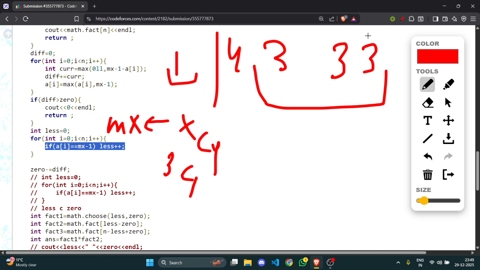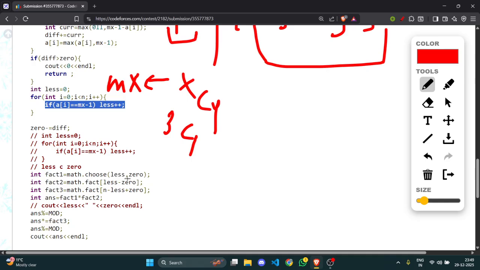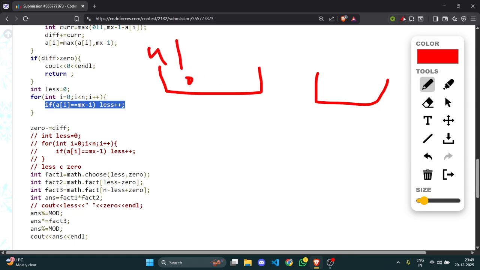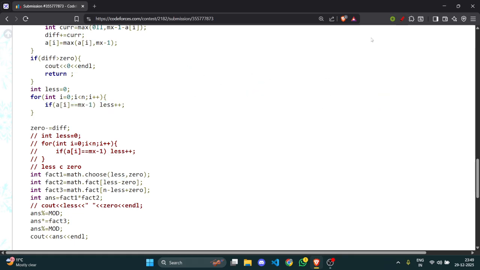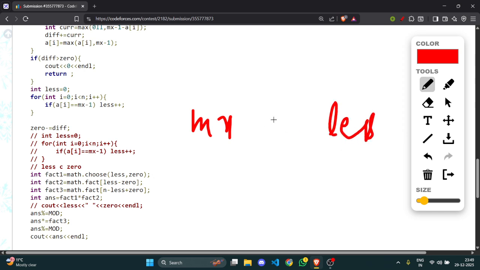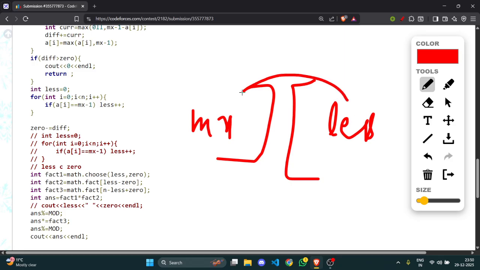Similarly, how many smaller elements do we have and how many can we convert to bigger? So how many choices do we have? Smaller can be put into the bigger basket. So 3C1, or XCY, or less C0, and the rest is how many total big elements are made and how many total elements are made, and their factorials, n1 factorial into n2 factorial. Similarly, all less are converted to 0. So total there are max elements, and total there are less elements. These are the max element basket and these are the less element basket, and some number of them, 0, would be changed to max.